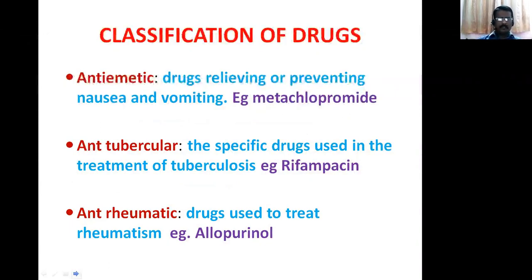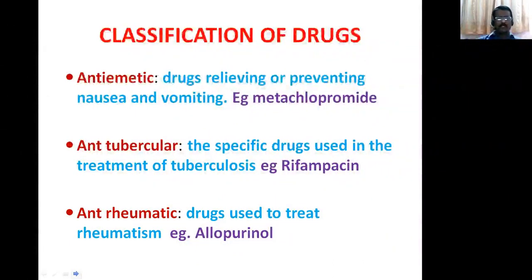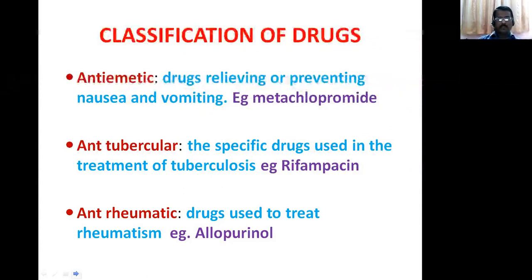And antituberculosis drugs. The specific drugs used in the treatment of tuberculosis. For tuberculosis, we are using ATT, rifampicin and pyrazinamide and ethambutol and INH, isoniazid, and streptomycin. These are the anti-tuberculosis drugs. Anti-rheumatic drugs, drugs used in the treatment of rheumatism. Arthritis, allopurinol, and others are anti-rheumatic drugs.